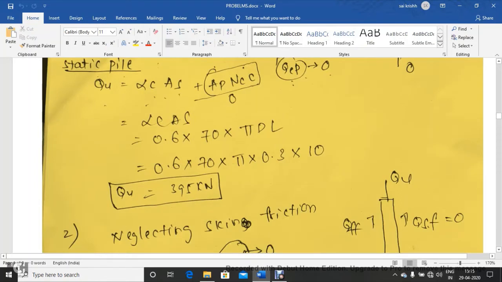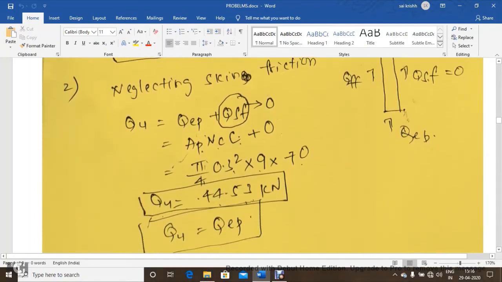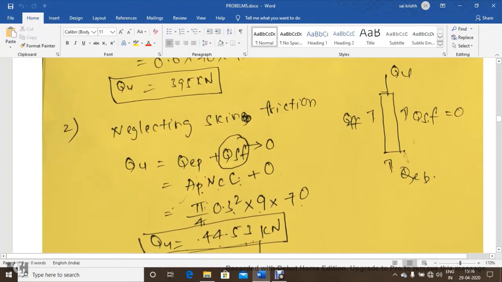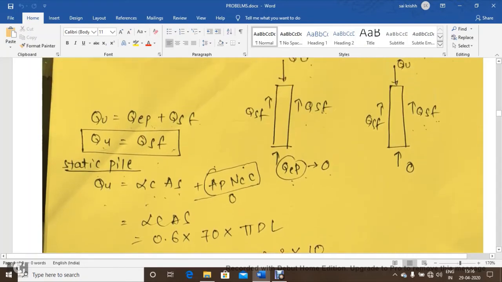So I start substituting the values: alpha is 0.6, cohesion is 70, pi remains as it is, 0.3 is the diameter of the pile and L is the length of the pile, 10 meters. I have got 395 kilonewtons as the load carrying capacity of the pile foundation by neglecting end bearing resistance. Now if I resolve the same problem by neglecting skin friction, you can observe here that the ultimate load carrying capacity is a combination of skin friction plus end bearing resistance, but just now we discussed that we are neglecting end bearing resistance.